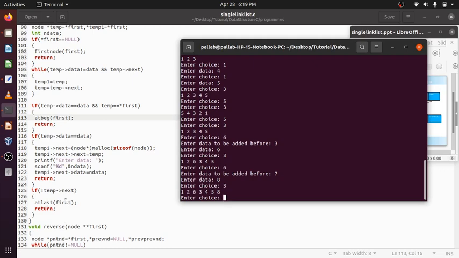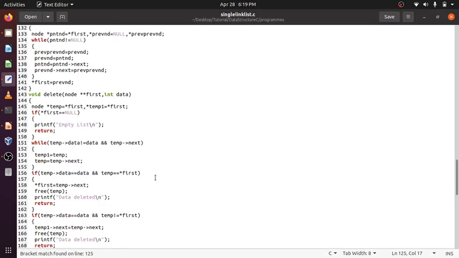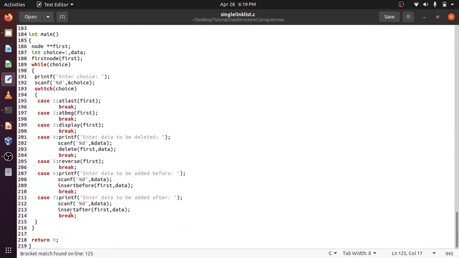So this function is called. One more is there, insert after. Here it was insert before a particular node I want to insert. This is insert after a particular node.